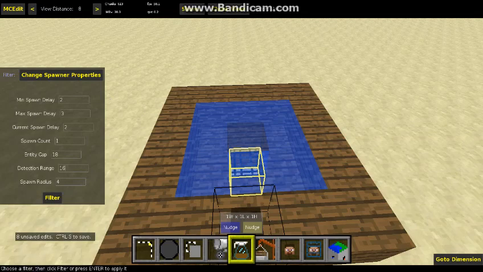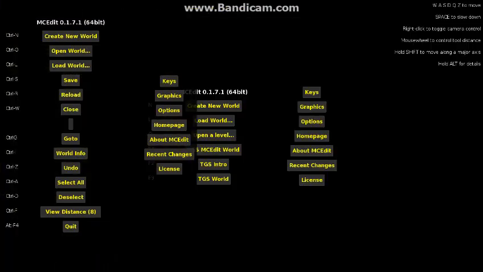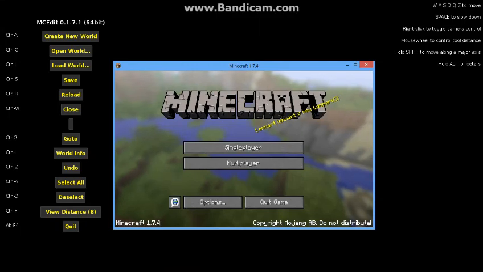So you want the texture manager 16, spawn radius 1, because then it'll spawn exactly in the spot instead of randomly. Then just put these in your filter, then hit filter. Save it with Control S, and then hit MCEdit, close. Otherwise it'll crash your Minecraft.